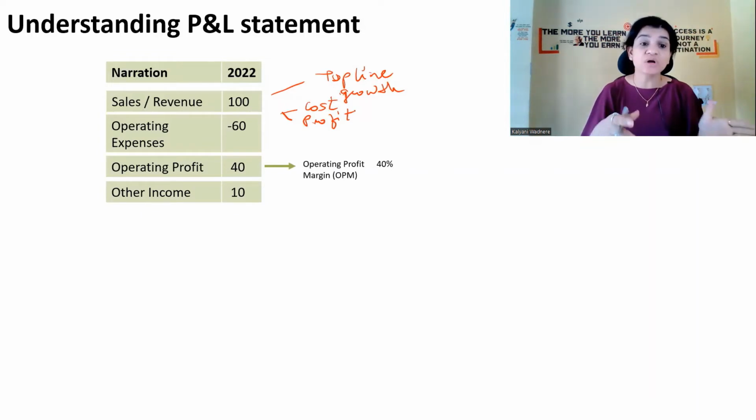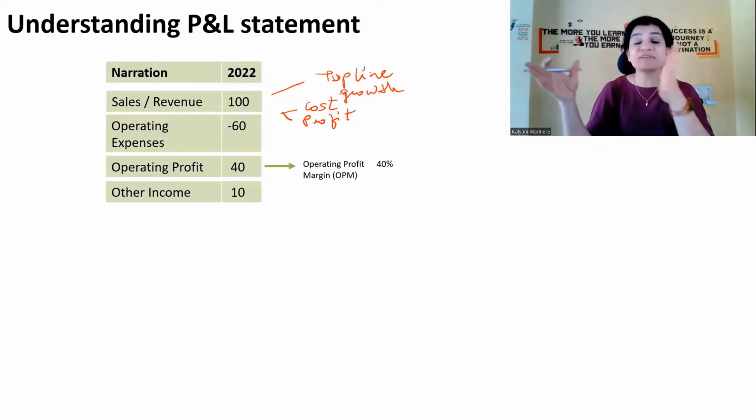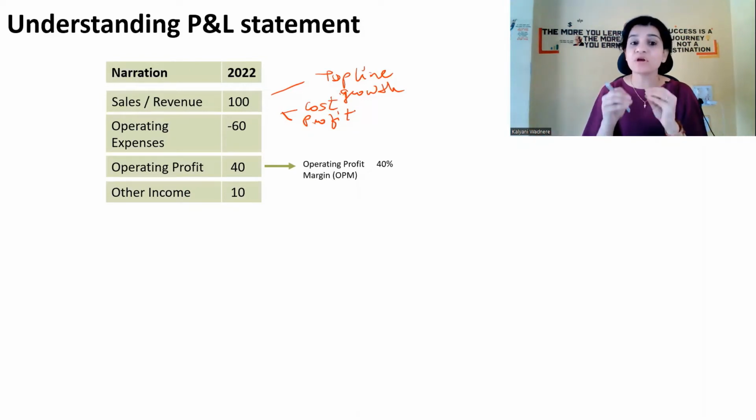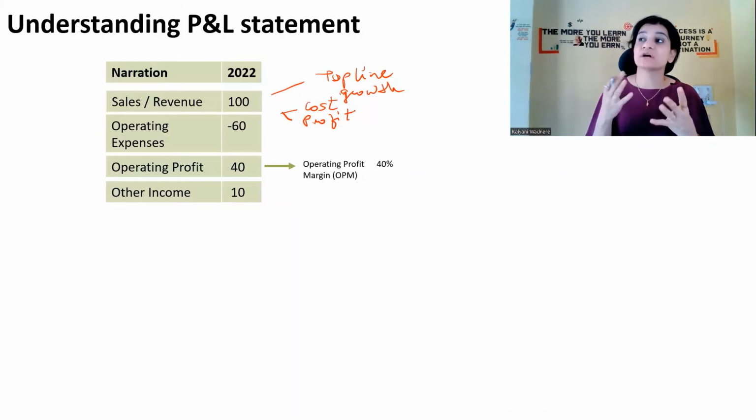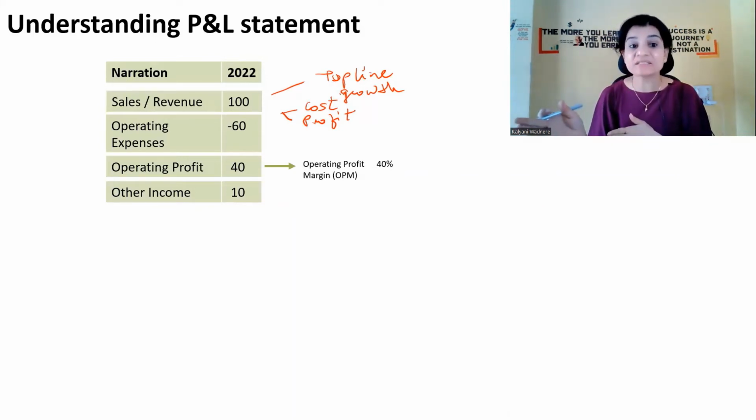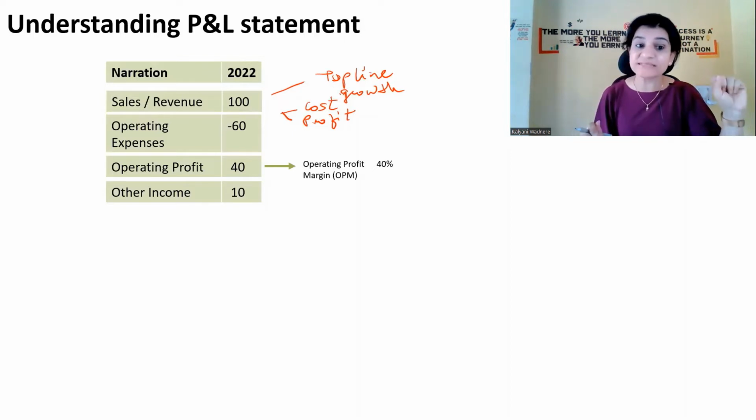Sometimes those excess funds, they will keep in the bank. Now, when you keep your money in the bank, what does the bank do? They give you interest, right? You earn interest on that amount. So the company also earns interest. Sometimes the company also invests in mutual funds, in land and buildings. They may give it on rental, so whatever rental they are earning, or they give it as a loan to someone else, and on that loan they will earn interest. So all this additional income they are making, which is apart from their core business, will get added into the operating profit as other income.